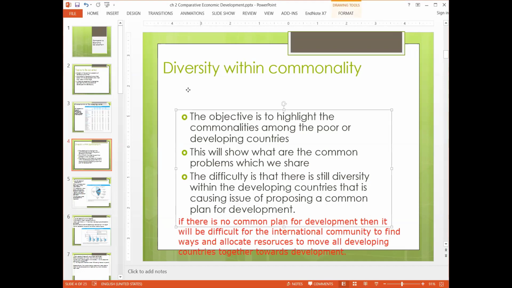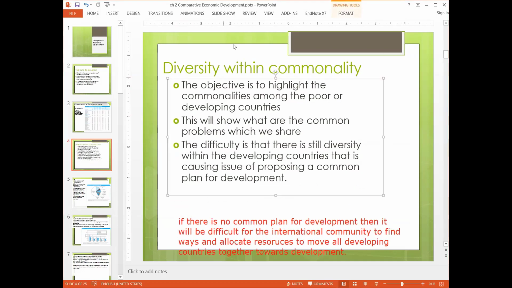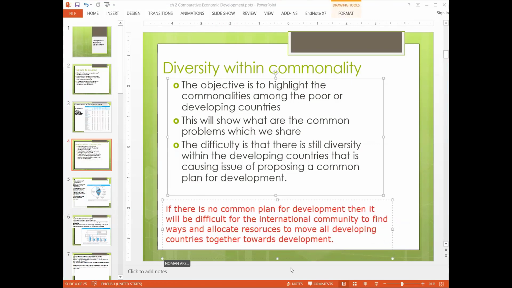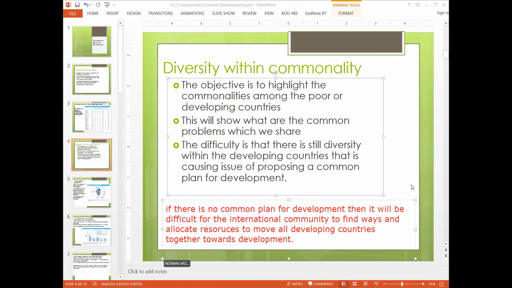The disadvantage is that it will be costly, first of all. Secondly, there will be no common plan. If there is no common plan, it might be conflicting with each other, and the resources will not be efficiently utilized because you need a separate plan for each of them. Then there will be separate allocation of resources, and the international community cannot find a homogeneous plan that can help everyone.